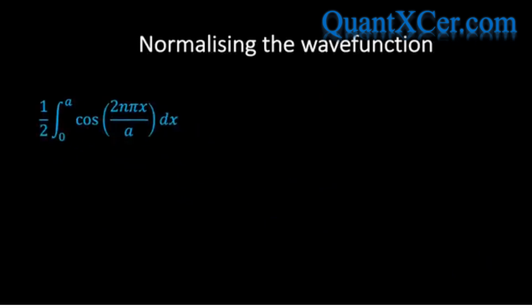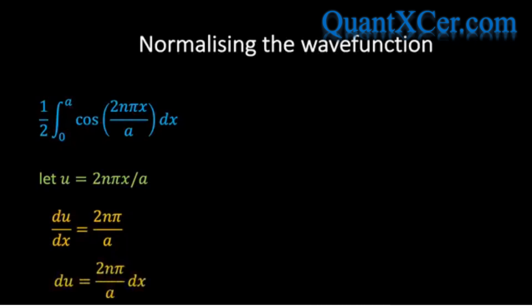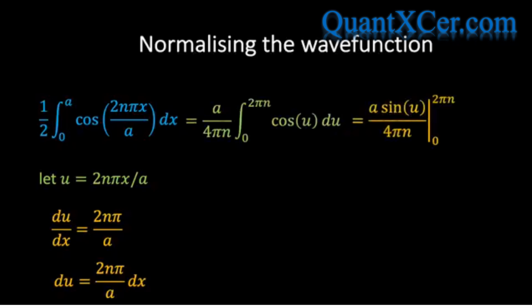For this slightly trickier term, we let u equal 2n pi x over a, in which case du by dx equals 2n pi over a. And so we can write du equals 2n pi over a times dx. It then follows that we can rewrite our integral in the following form in terms of u. And if we evaluate this, we find the following yellow expression.